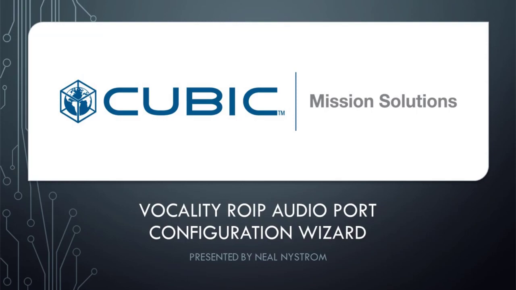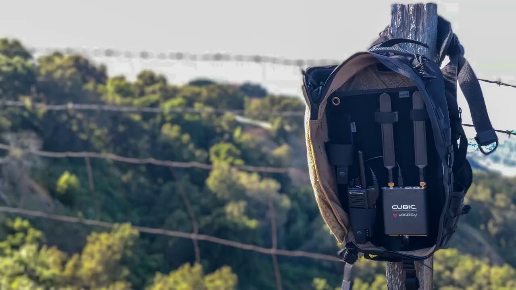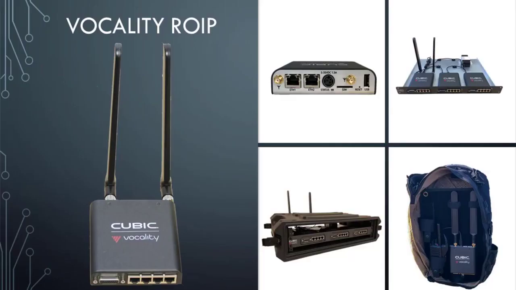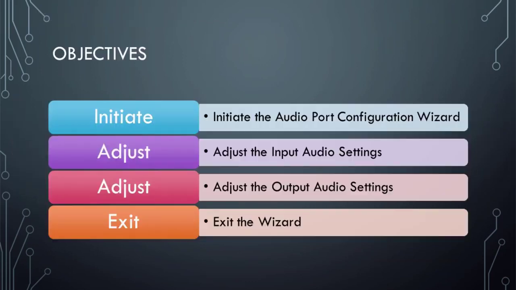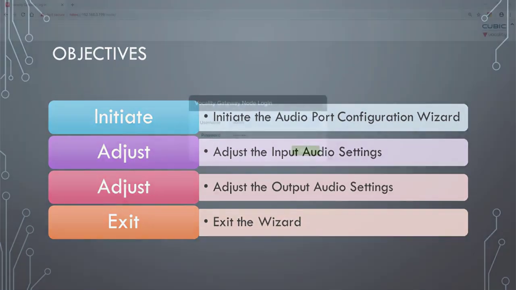Today I will demonstrate how to use the audio port configuration wizard on the Vocality RoIP. The Vocality RoIP is a radio over IP gateway used to connect push-to-talk radios with smartphones. In this video, you will learn how to initiate the audio port configuration wizard, adjust the input audio settings, adjust the output audio settings, and exit the wizard.